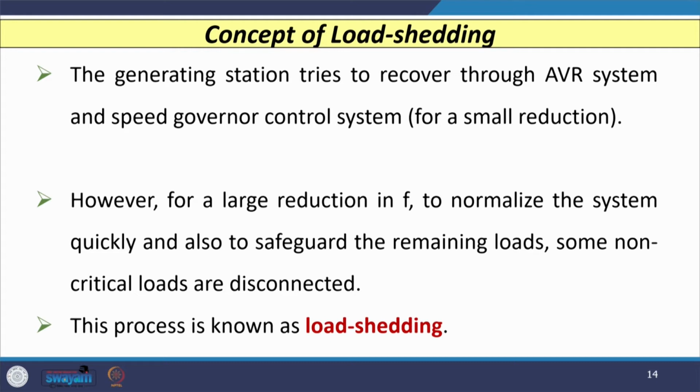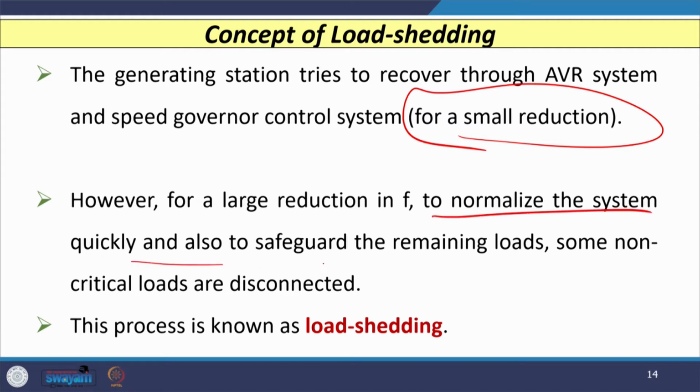So, the generating station tries to recover almost using automatic voltage regulator system and speed governor control system if the reduction is small. However, for a larger reduction in frequency, to normalize the system quickly, some non-critical loads need to be disconnected from the power system network, and this process of disconnection of non-critical loads basically is known as load shedding.